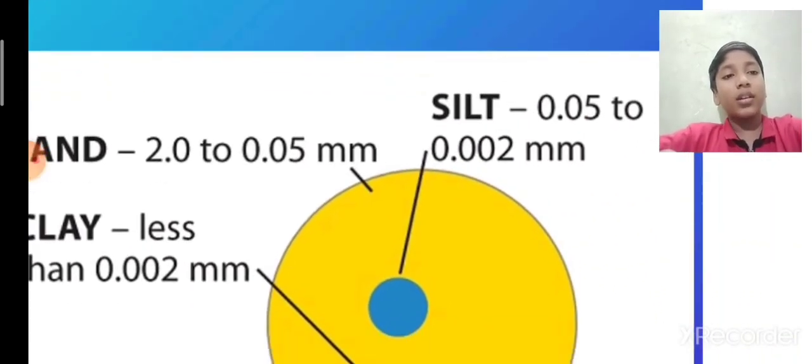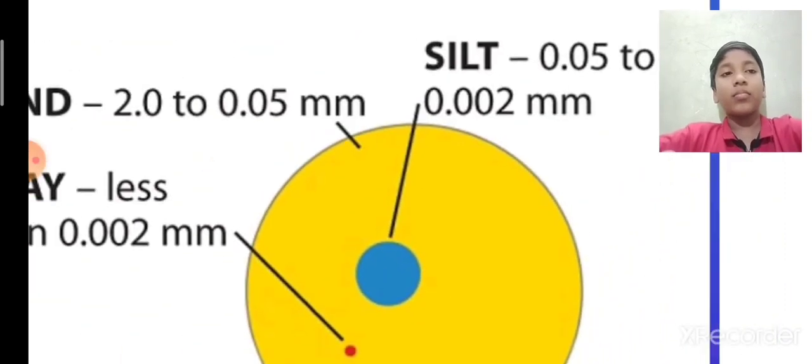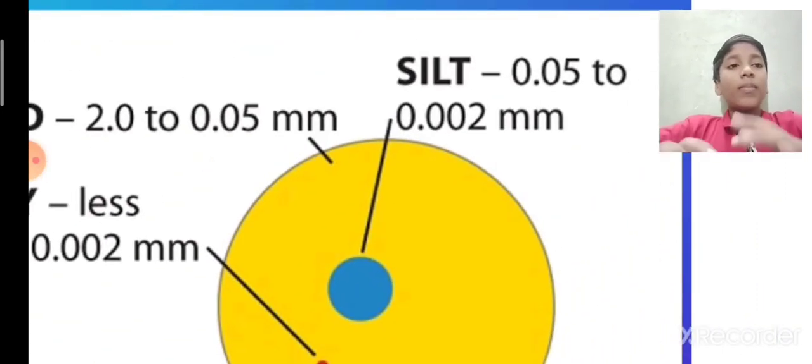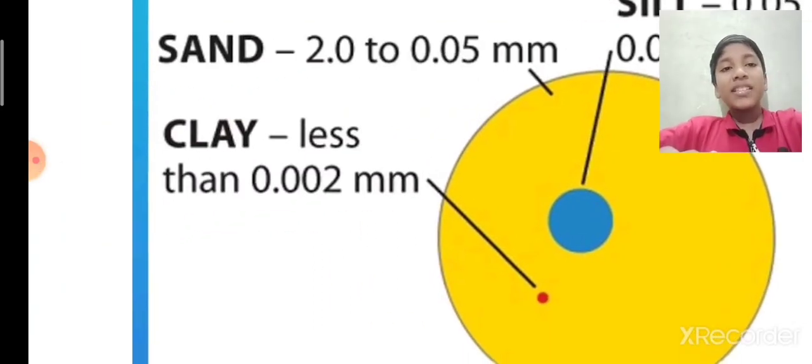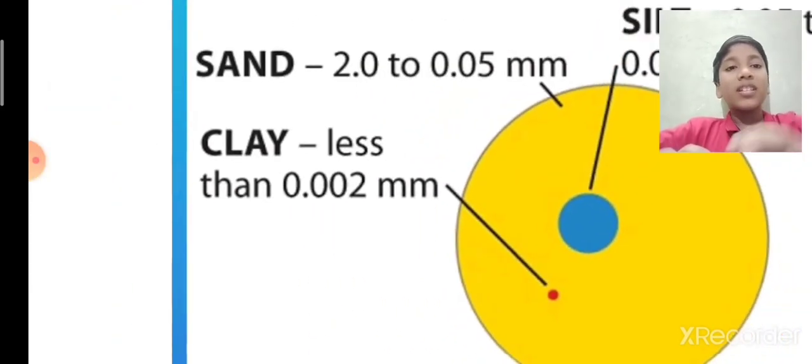Next, silt. This blue part is silt. Silt will be 0.05 to 0.002 millimeter only. Next, clay. This red spot is clay. So it is less than 0.002 millimeter.